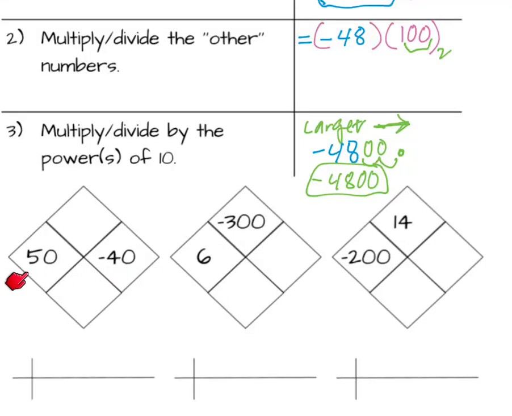Okay, so let's start with this first one. We're going to decompose 50 into 5 times 10, and we're going to decompose -40 into -4 times 10. Then we multiply 5 times -4 is -20, and then we're going to move the decimal point 1 extra place for this 0, another extra place for this 0, so that's going to add 2 extra zeros.